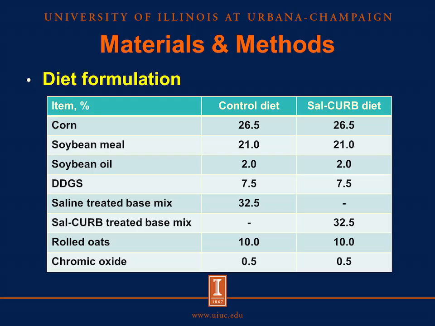From this slide, you can see a table for diet formulation. We used two diets, control diet and Sal CURB diet. Both diets were based on corn, soybean meal, DDGS, and oats, and both diets contained 0.5% chromic oxide as an indigestible marker. The only difference for these two diets was that the control diet contains saline-treated base mix, and the Sal CURB diet contains 32.5% Sal CURB-treated base mix.